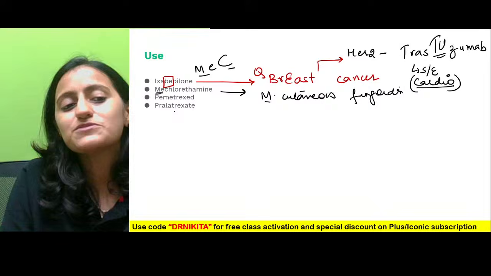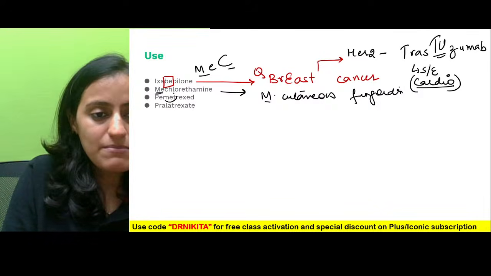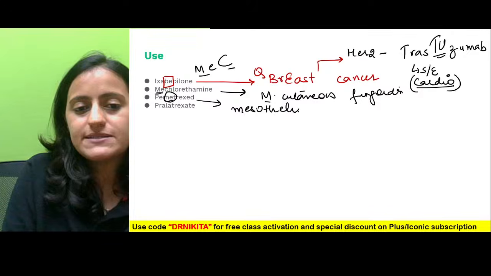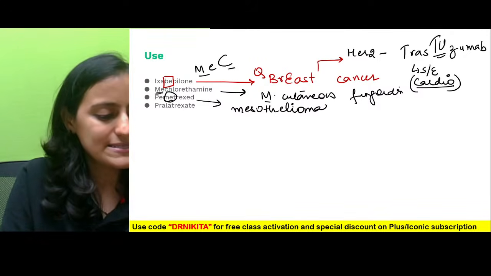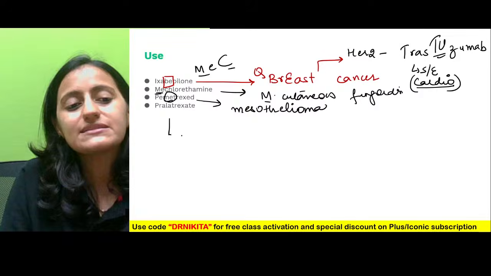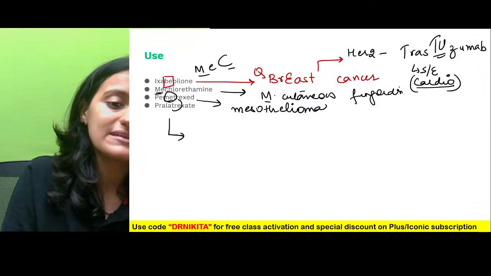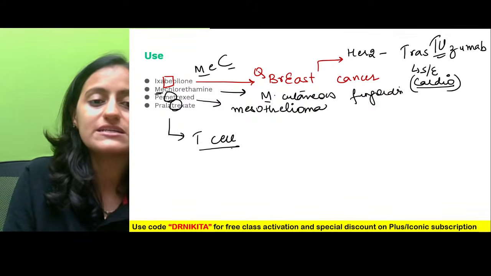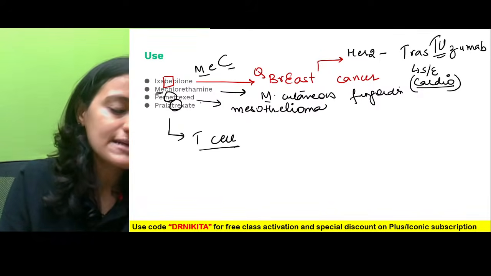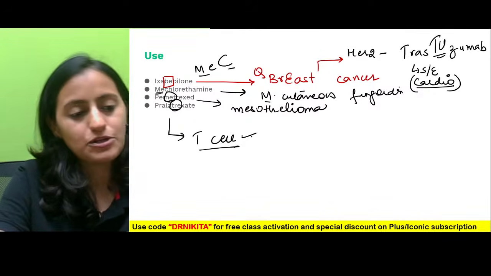Pemetrexed, where do you use pemetrexed? So remember, ME for ME, it is used in mesothelioma. Pemetrexed is used in mesothelioma. Pralatrexate, the T, remember T for T, it is used in T cell leukemia lymphoma, not the B cell. Okay, remember it is used in T cell, not the B cell.